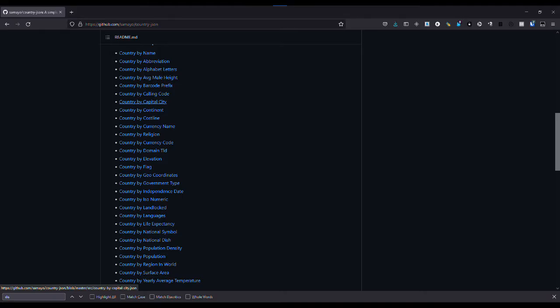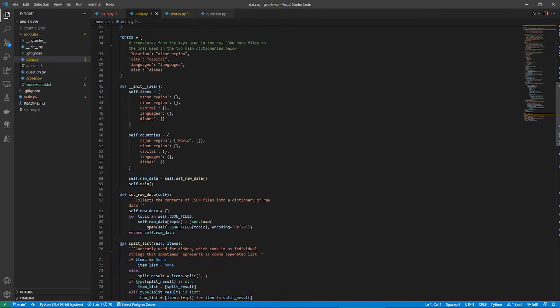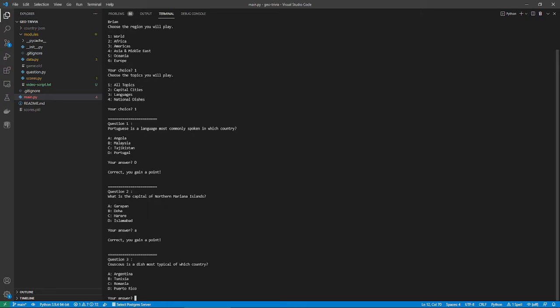I picked out a few topics I thought would work well, which were capital cities, languages, and typical dishes of national cuisines. I wrote this data module here that reads those JSON files and structures them into dictionaries. This allows my program to generate questions and check for correct and incorrect answers.